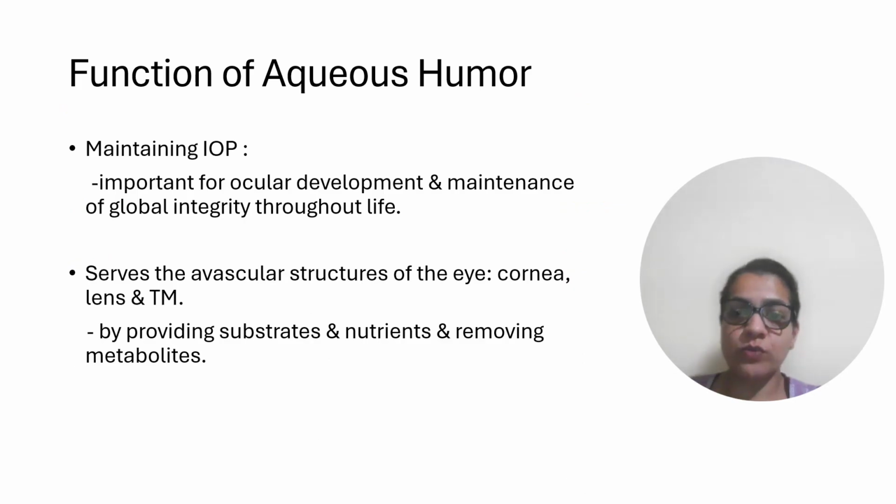Now, the functions of aqueous humor: it maintains IOP, which is important for ocular development and maintenance of the global integrity throughout life. It serves avascular structures of the eye like the cornea and lens by providing substrates, nutrients, and removing metabolites.